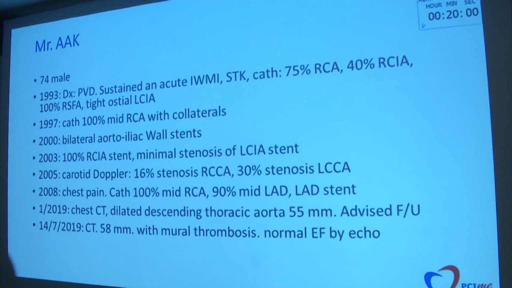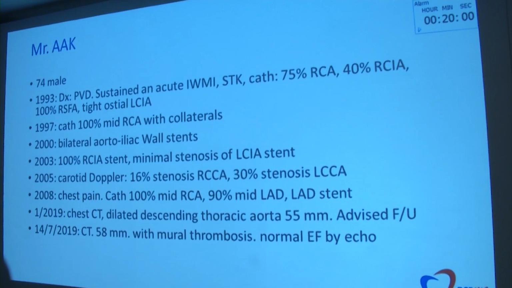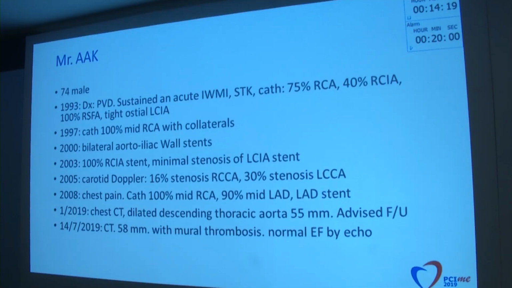Patient is a 74-year-old male. In 1993, he was diagnosed with peripheral vascular disease, sustained an acute inferior myocardial infarction for which he received STK, had cath, which showed 75% RCA, 40% right common iliac artery stenosis, and 100% occlusion of the right superficial femoral artery. There was also a tight ostial left common iliac artery stenosis. I think at that time he was treated medically.